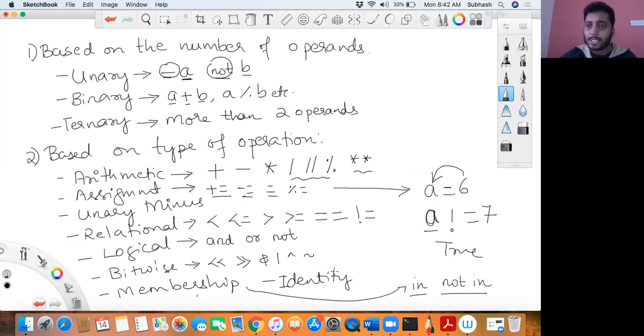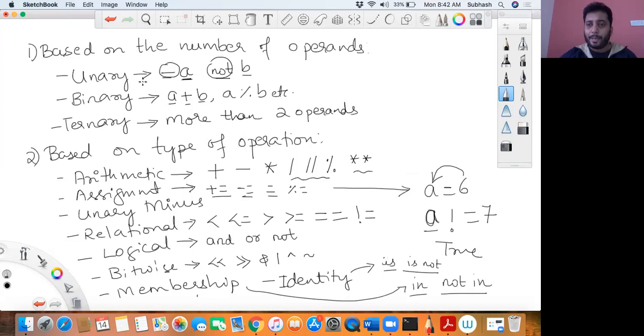Then we have something called identity operators. Identity operators find out whether the given two object type elements are similar or not, whether they are the same or not. They are called is and is not. There are two operators, is and is not. Even this I'll explain to you through the material. Is that okay? Okay, so I'll just have a quick revision for you guys now.